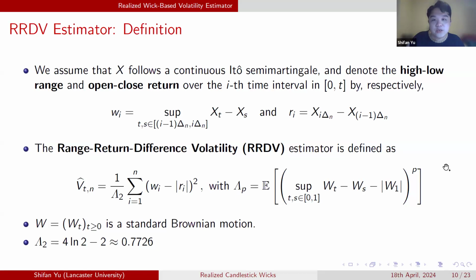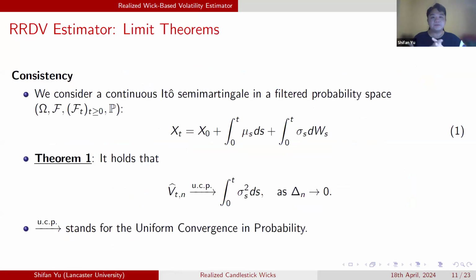Now, we can show some basic theoretical results. If we consider a standard continuous Ito semimartingale, without jumps, without drift bursts, with locally bounded drift, and with the diffusion component, sigma and W, under the normal regularity conditions, we can show that our estimator under infill asymptotics, when the length of interval goes to 0, is a consistent estimator for the integrated variance. So this is the consistency result.